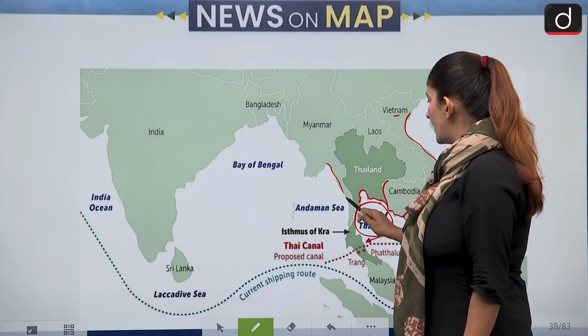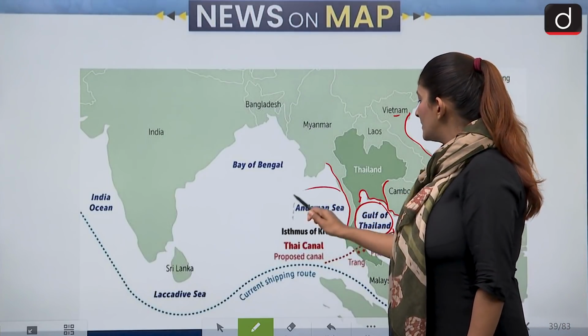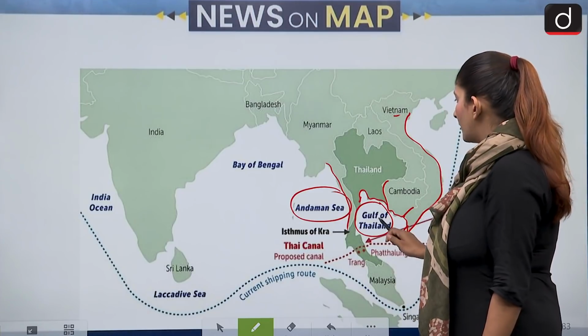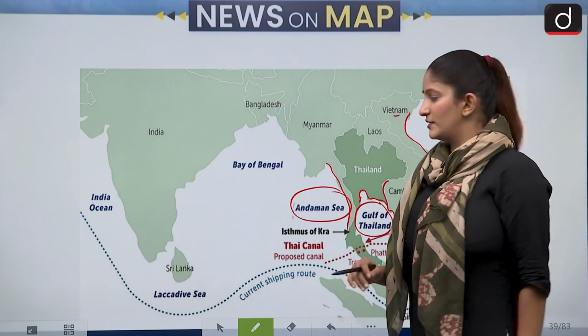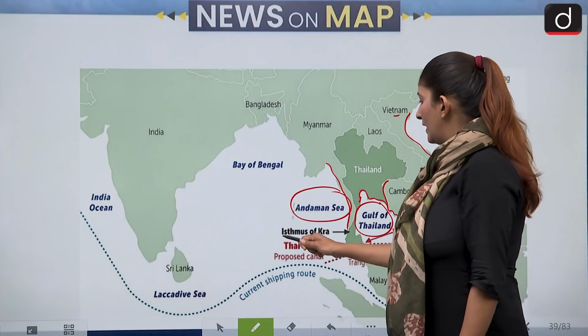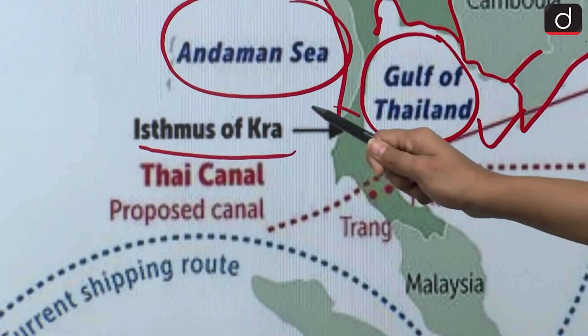Although Myanmar also has a long coastline with Andaman Sea. Okay, and not Gulf of Thailand. So Myanmar is our correct answer. Other important things we have to see is the Isthmus of Kra, which is over here.